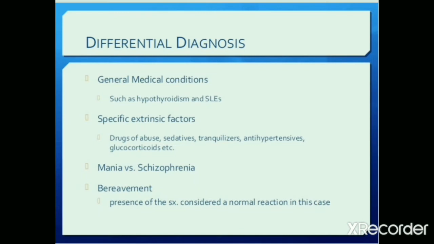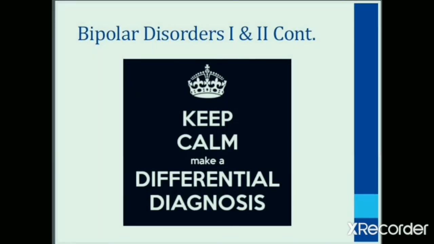Sometimes schizophrenia may also mimic bipolar disorders. Also bereavement, which is the term used to describe the death or loss of a family member. In bereavement, the presence of sadness is considered a normal reaction. So keep calm and make a differential diagnosis.